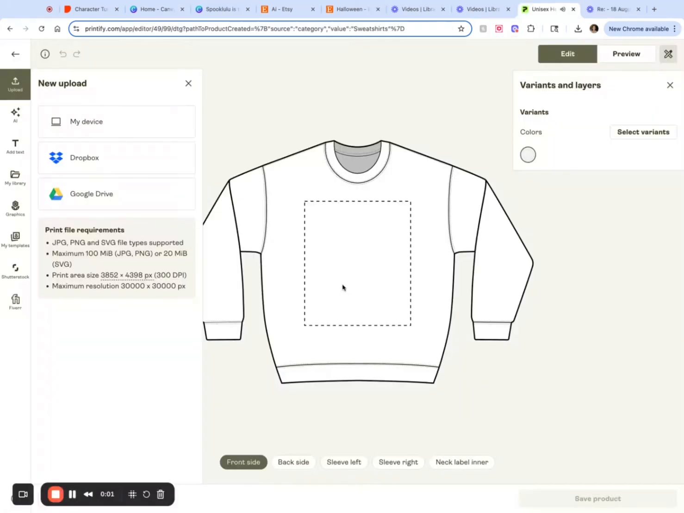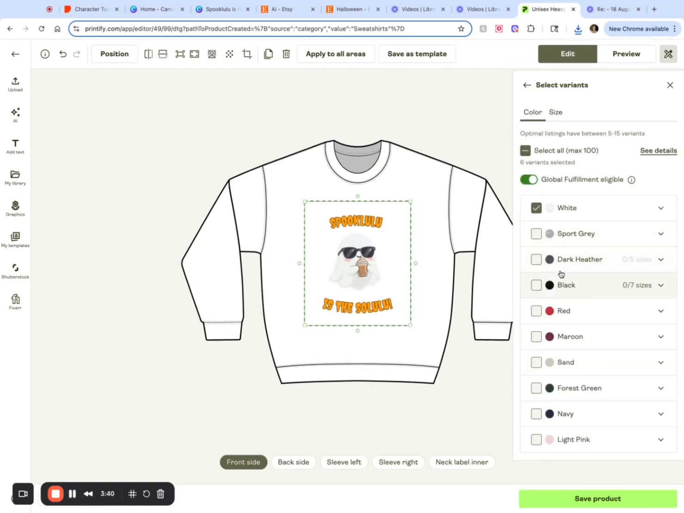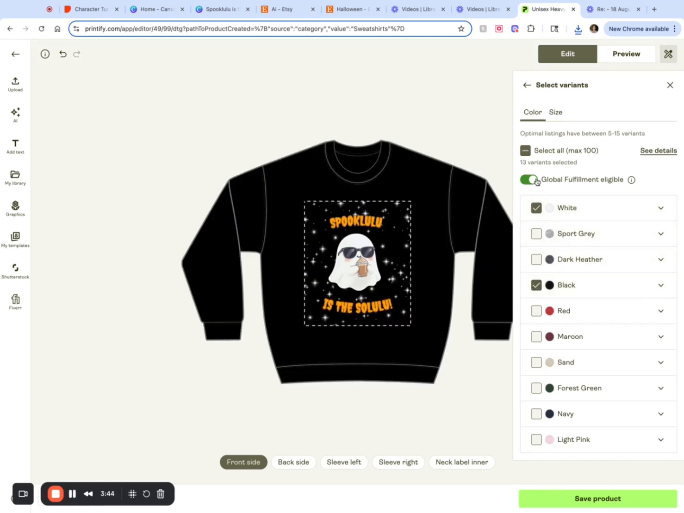All right, so we're in Printify. And so what we're going to do is hit this upload button and upload your image that you created, or upload my image that I created from ConsistentCharacters.ai and Canva. And okay, so we have our image in the center. What we're going to do is select variants, and I don't want this on a white sweatshirt. I want it on a black sweatshirt.